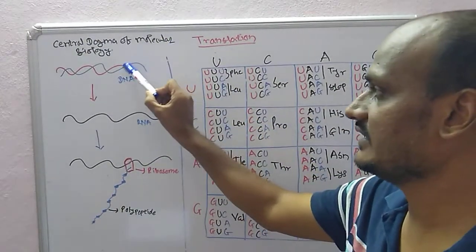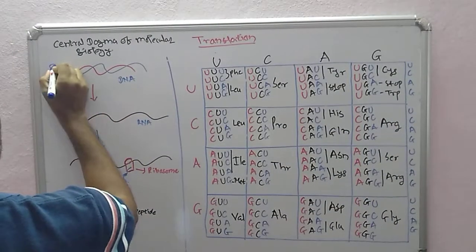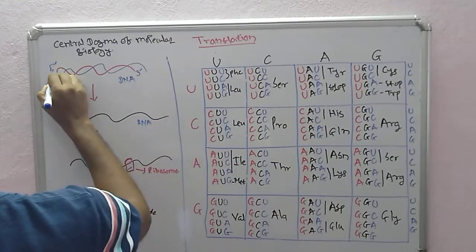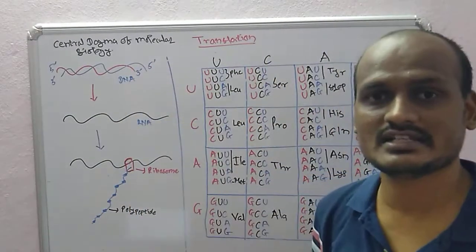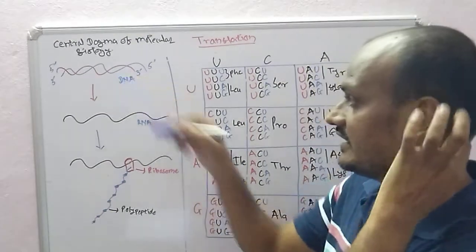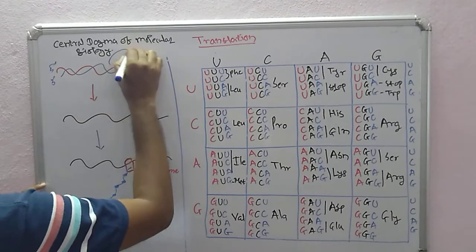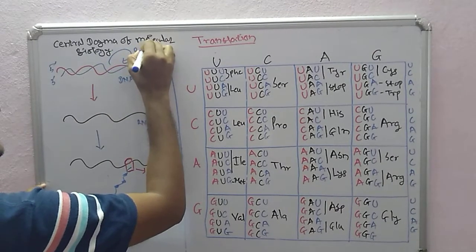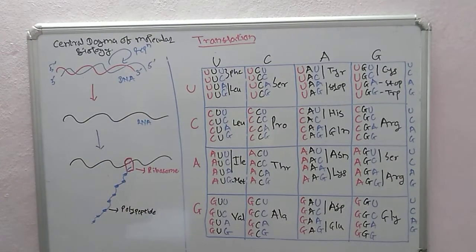So this is our DNA. DNA is a double stranded structure. One strand goes 5 prime to 3 prime, and the other goes 3 prime to 5 prime. So this is our double stranded DNA, and this DNA can replicate itself. So this is replication. DNA can give rise to the DNA itself by semiconservative replication.